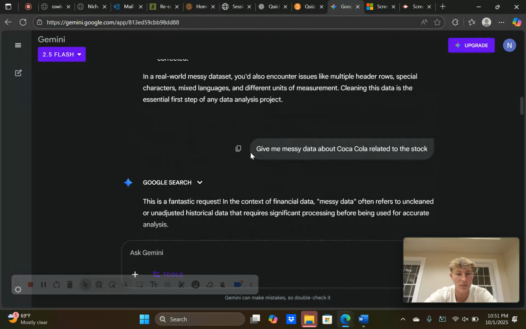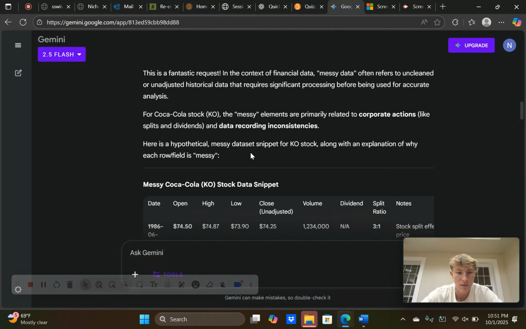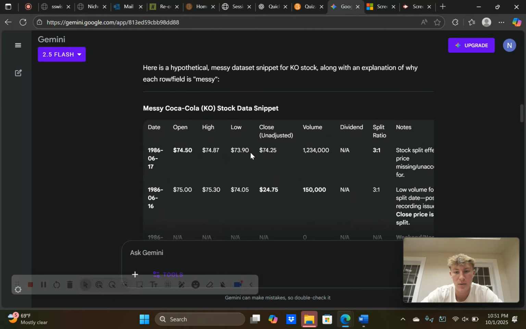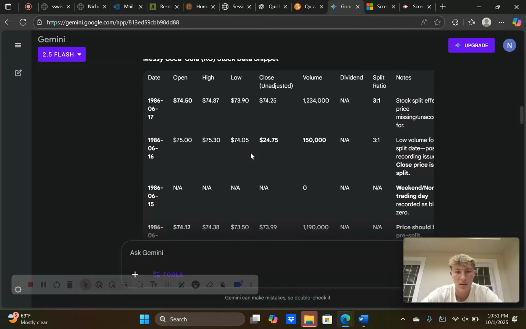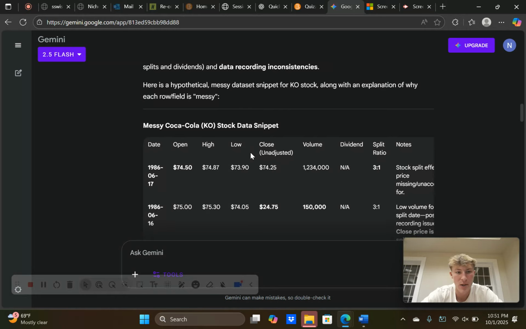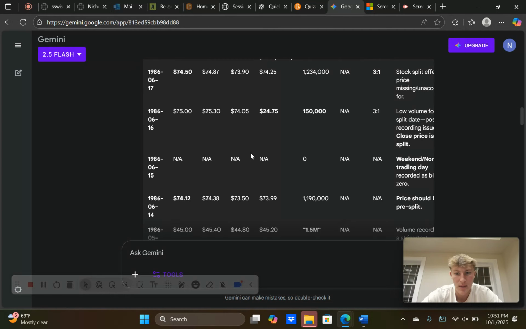In this video, I'm going to be talking about the financial data sector in the form of pretending to be a hedge fund. In this case, I use some Coca-Cola messy data. As we see for Coca-Cola stock, there's some messy elements on this stock data snippet, and they're more related to corporate actions like splits and dividends. So here's the messy data set.